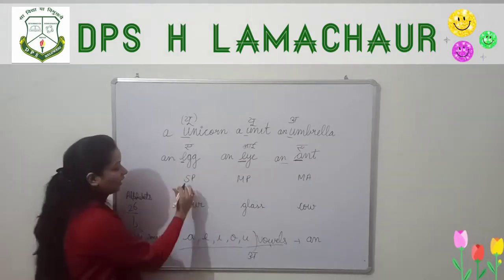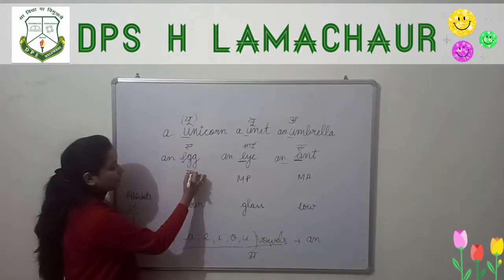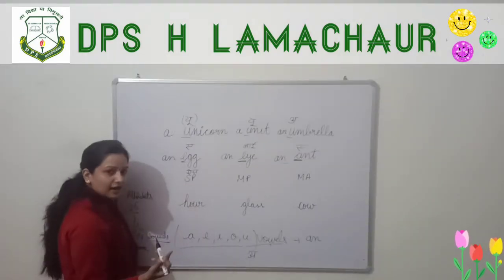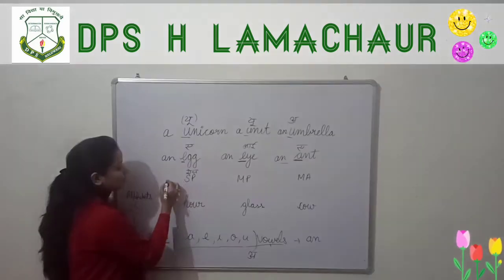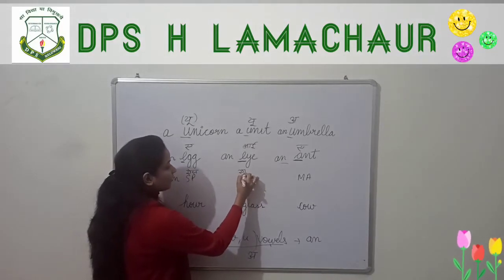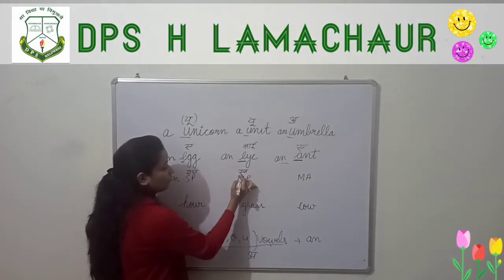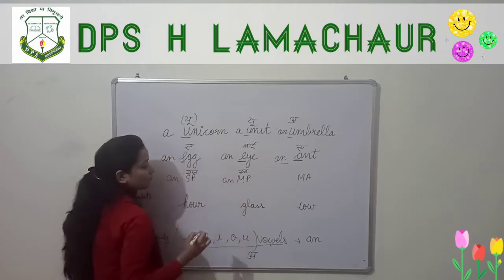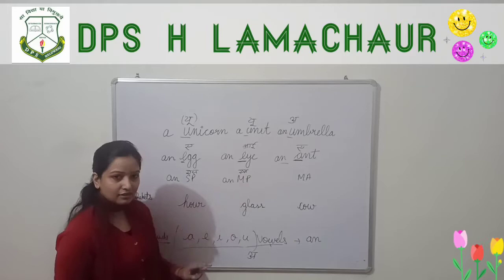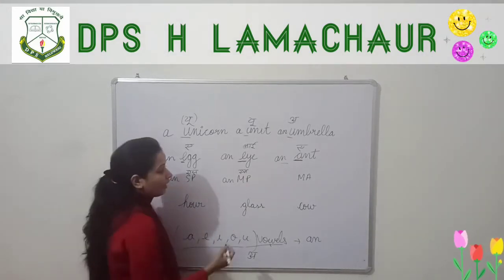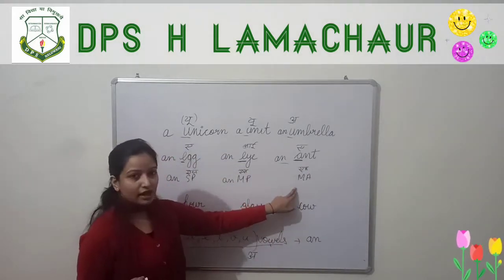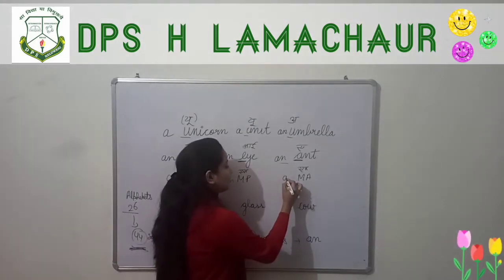Now look here, SP. SP starts with S, but it is pronounced "ess-pee". This word SP starts with a vowel sound, so we have to write an SP. Next, MP. It is pronounced "em-pee", so this word also starts with a vowel sound, so write an MP. Here also, this word starts with the vowel sound, so you have to write an.